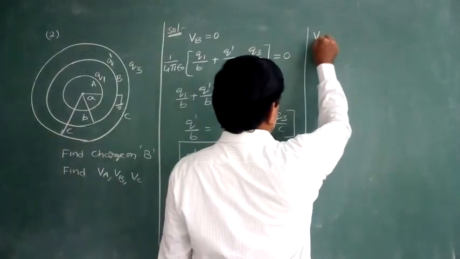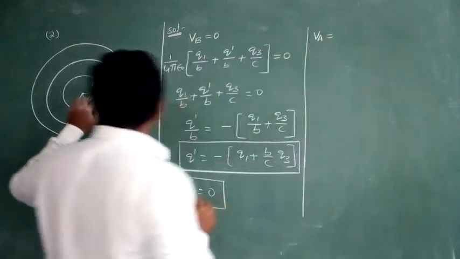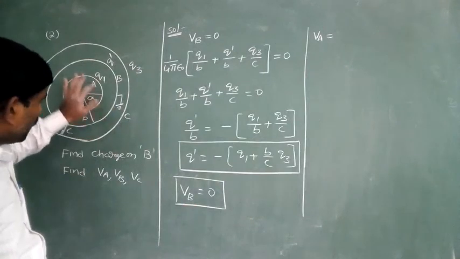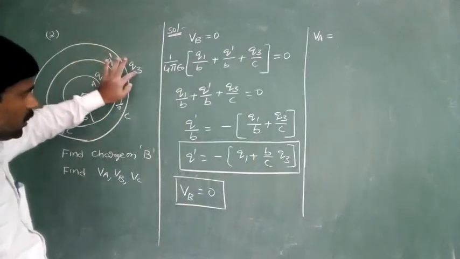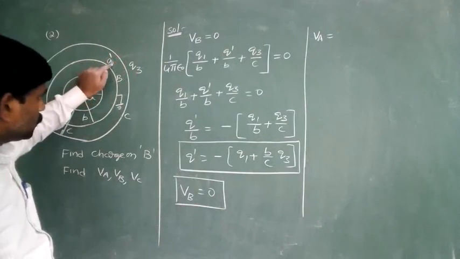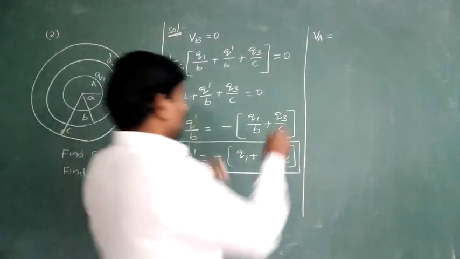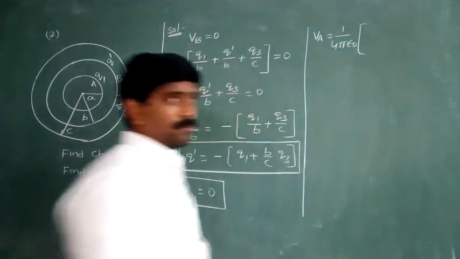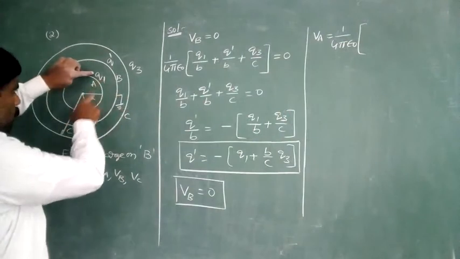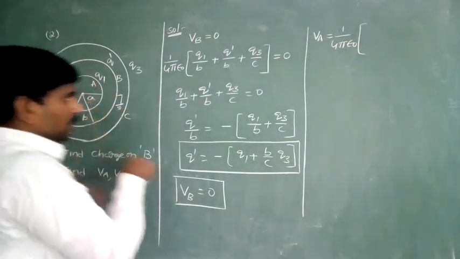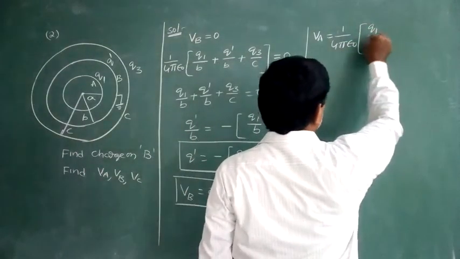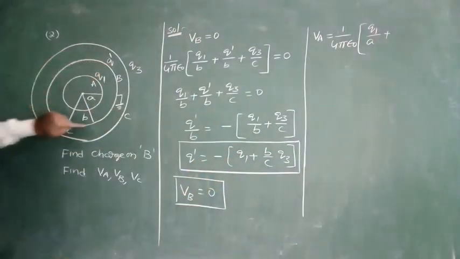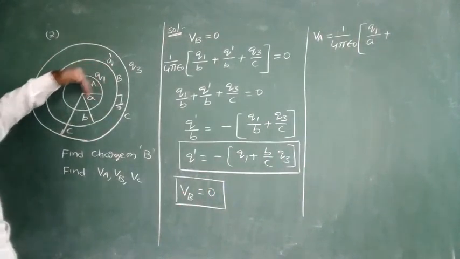VA is the potential on the surface of the first shell. Here the potential is due to the Q1 charge, the Q dash charge and the Q3 charge. So 1 by 4 pi epsilon naught into Q1 by A on the surface of the first shell, plus Q dash by B, since the potential on the surface of the second shell is the same inside also.